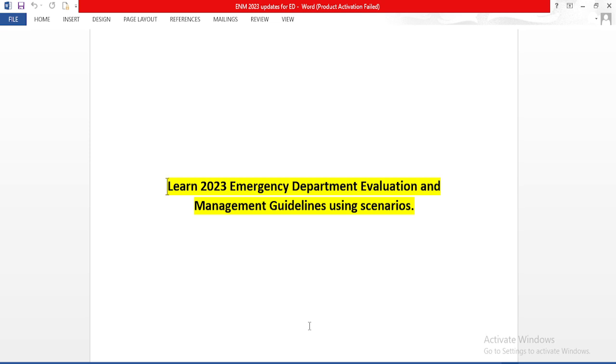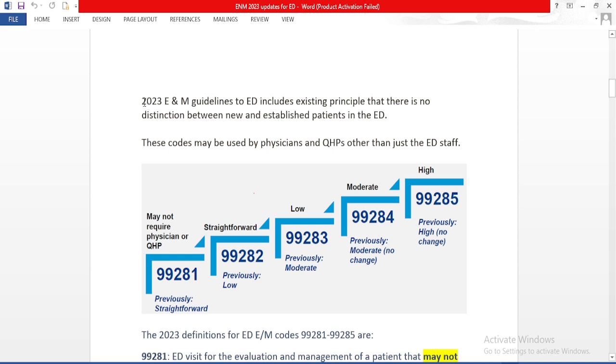So today we are going to learn the 2023 Emergency Department Evaluation and Management guidelines using scenarios. As all of us know, there is no distinction between new and established patients in the emergency department, which is the golden rule we have been using in previous years.